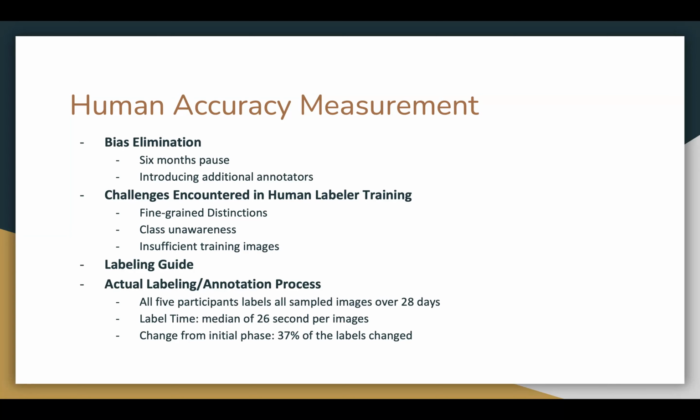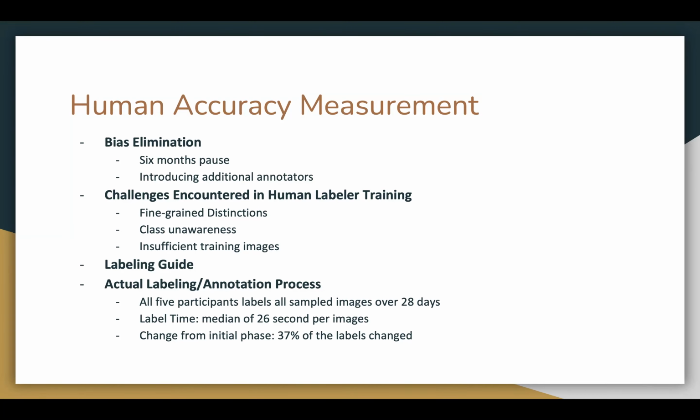Several techniques and methods are used in the human accuracy measurement process to ensure the accuracy and fairness of results. Firstly, we eliminate bias from the participants. Since 3 participants participated in the initial round of annotation, they did not look at the data for 6 months, and 2 additional annotators are introduced in the final evaluation and annotation phase to ensure fairness of the experiment.